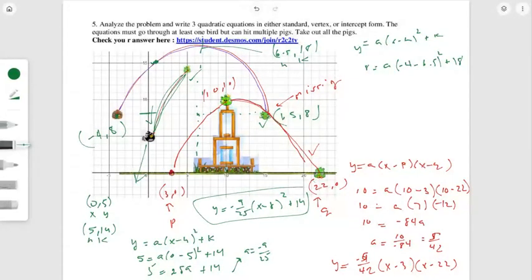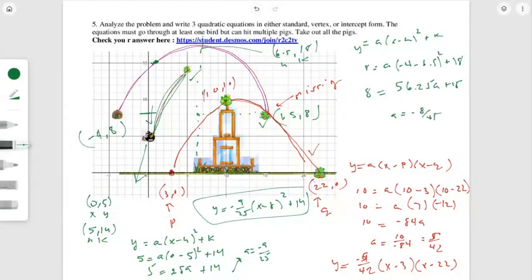And so I'm going to do negative 4 minus 6.5. I'm going to square that. And so it's a little bit, some decimals here. But that's it. So I got negative 18 divided by 56.25. And my a value is negative 0.177, or I could say negative 8 over 45.